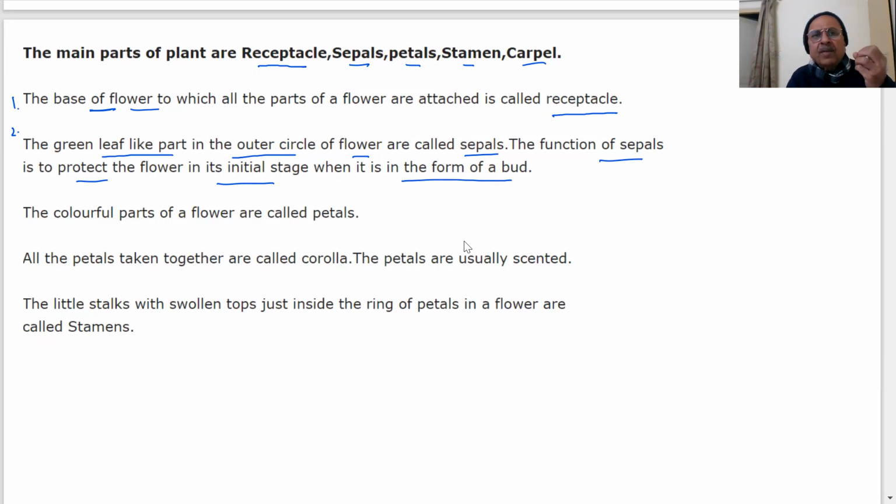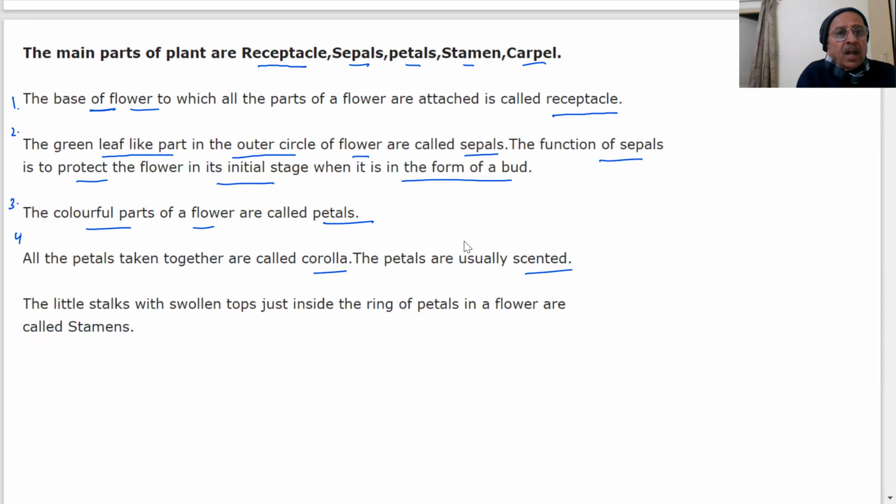Outer circle of the flower, leaf-like part. Have you seen when the flowers are being formed? Have you ever seen? So the outer circle of the flower is the sepals. In the initial stage this will give protection to the flower. Third, the colorful parts of the flower are called petals. What are the colorful parts? All petals taken together are called corolla. The petals are usually scented. Now see, they also have some scent, meaning a smell comes from them, right?